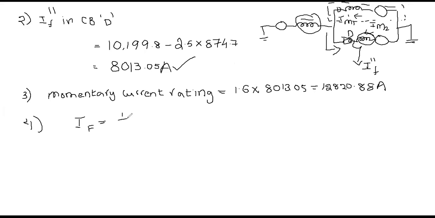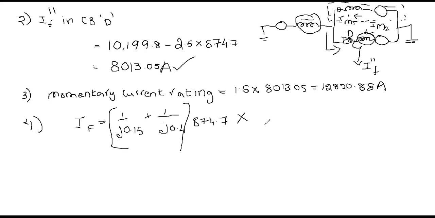So obviously 1 by J 0.15 plus 1 by J 0.4, this is a parallel combination, multiplied by the base current 874.7.